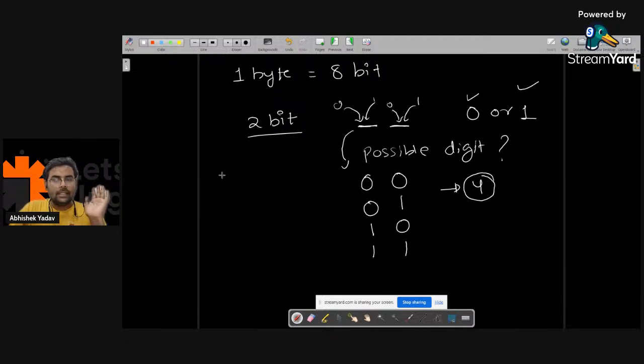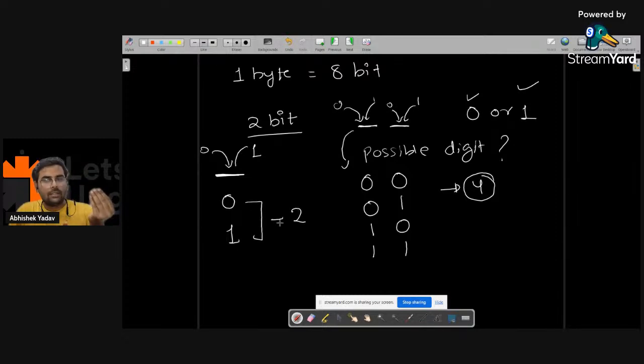Similarly, if I say I have just one place, you will say either you can use 0 here or you can use 1 here, that is 0 or 1. You have two options, you can create at max 2 digits, right everyone? Similarly, if you have one place, you can create 2 to the power 1 digits. If you have two places and you have to create digits with the help of 0 and 1, you have 2 to the power 2 options, right? You can create 2 to the power 2 digits.